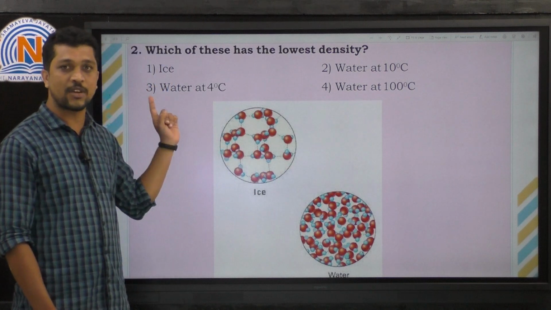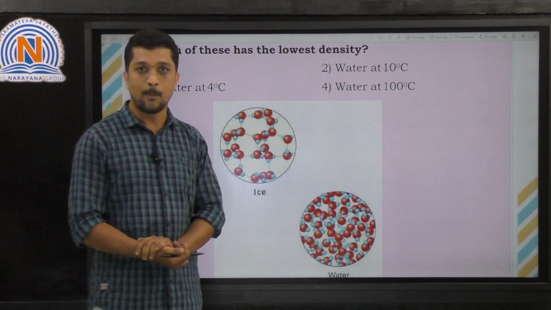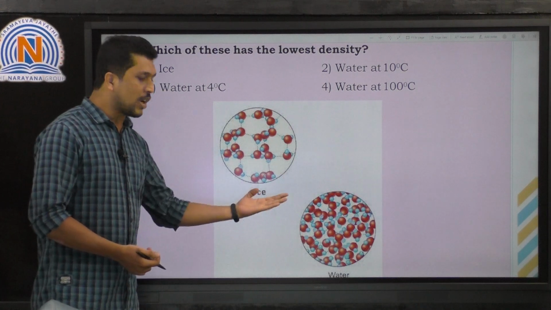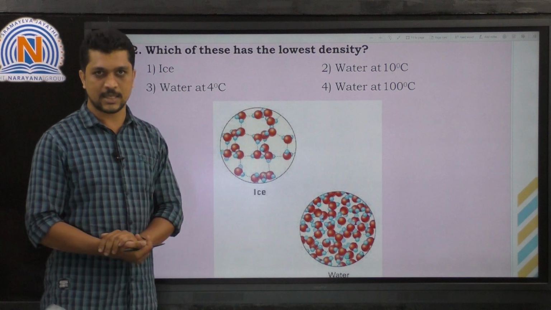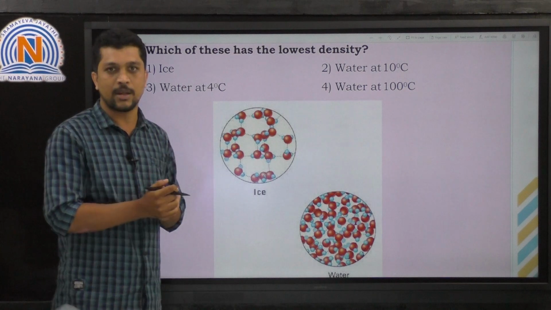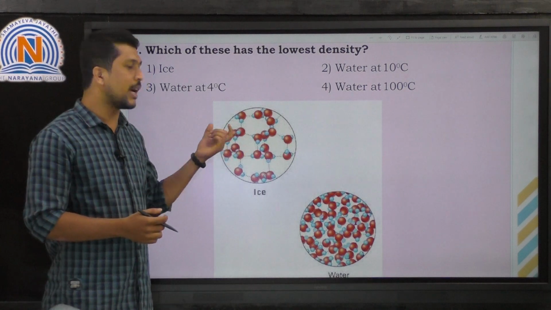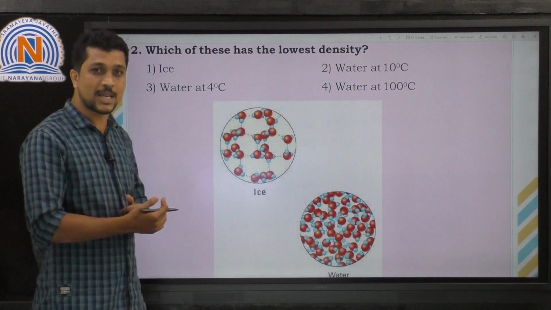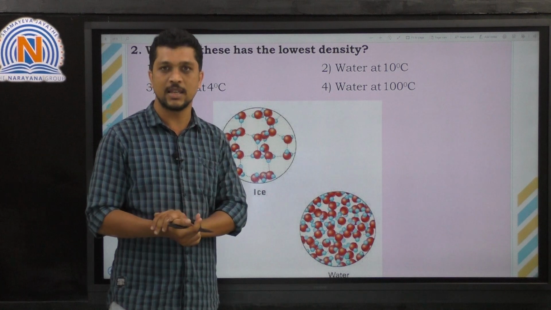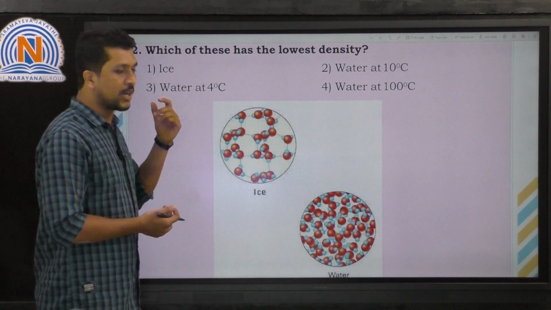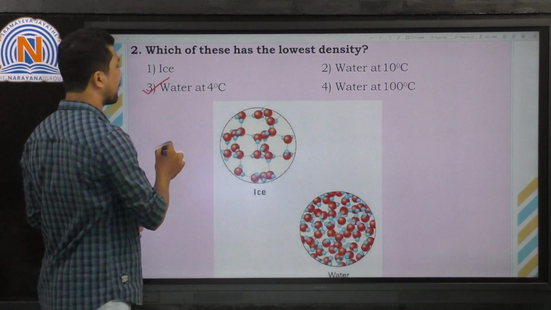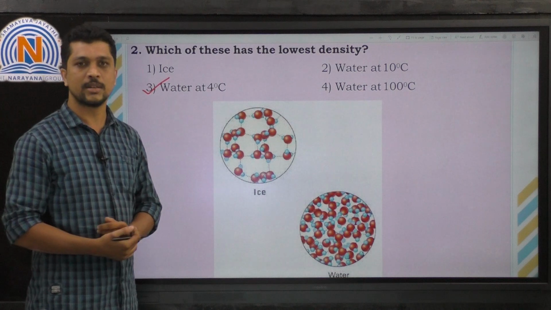But in the options, they have given three options which are related to water. But water at 4 degrees centigrade, that water is going to become ice. So the state of matter is changing from liquid to solid. So the formation of ice will start at 4 degrees centigrade. So we can say that the lowest density of water is the water at 4 degrees centigrade. So the correct option is third option. Right? Let's move on to the next question.